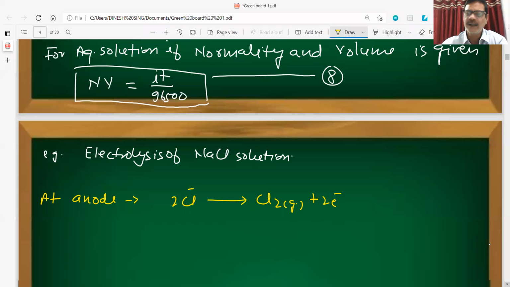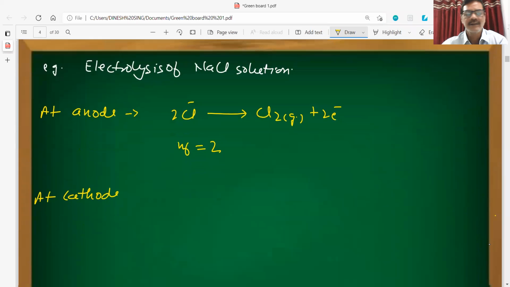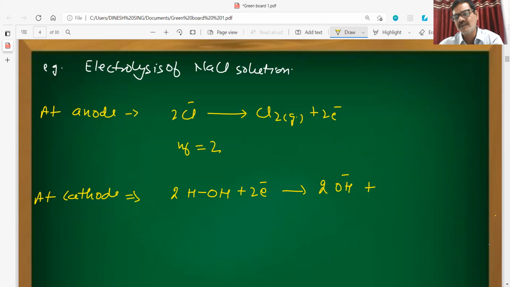Here, because it is losing 2 electrons, the n factor is 2. And at the cathode, what reaction will take place? Reduction of water: 2 H2O molecules plus 2 electrons will form 2 OH minus, and H2 gas will liberate. So here also the n factor is 2.